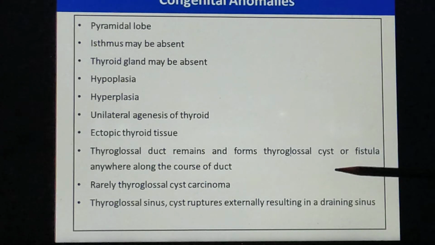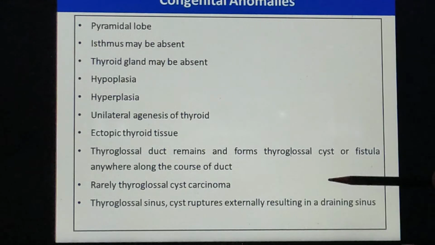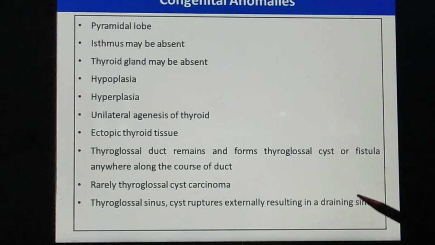It may be seen anywhere in the course of the duct. And clearly, in this thyroglossal duct, there can be metaplasia and it gives rise to carcinoma, that is termed thyroglossal carcinoma. The thyroglossal sinus can be formed. The cyst ruptures and opens external to the neck, that is termed the fistula or the sinus, which is draining outside.